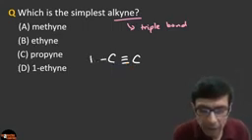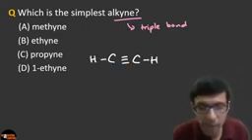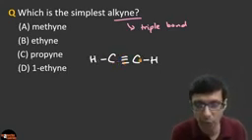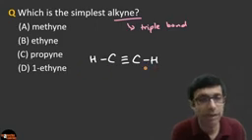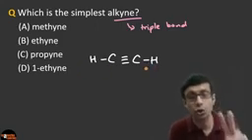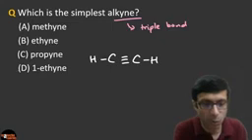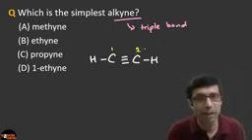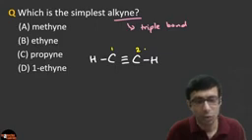And then obviously the remaining will be hydrogen, because each carbon must have 4 bonds for tetravalency. 1, 2, 3, 4. This carbon also 1, 2, 3, 4. So clearly I've drawn here the simplest alkyne for you. It has 2 carbon atoms, 1 and 2, right? With a triple bond, and the rest is hydrogen here. So what is the correct answer here?